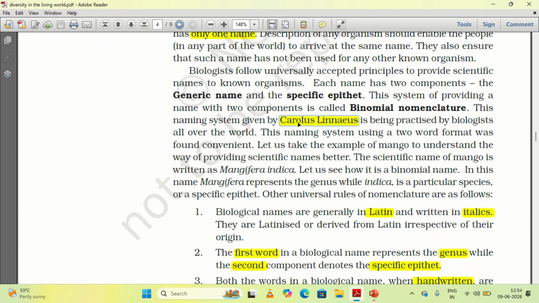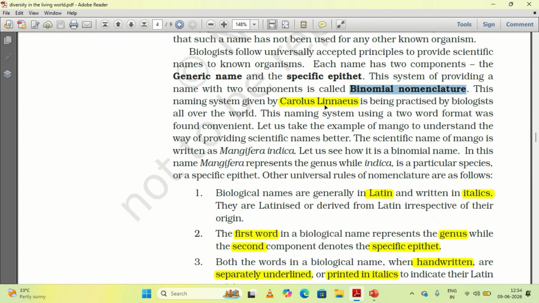Remember this name, Carolus Linnaeus has given the binomial nomenclature. The procedure of giving names to living organisms by two words, we call binomial nomenclature, given by Linnaeus.